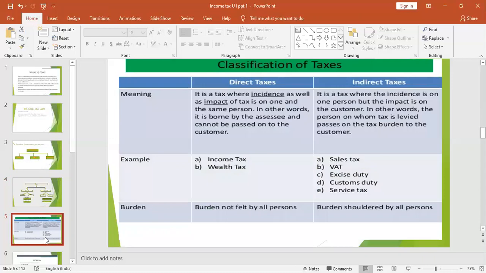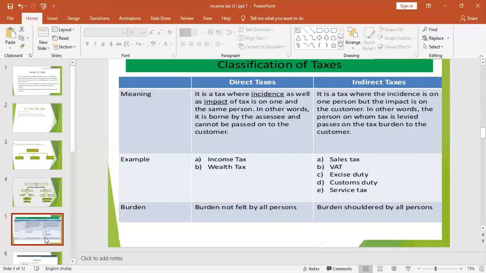And let's see the difference here. Here the burden and levy is on one particular person, that is called a direct tax, and an indirect tax is on a different person. For example, under direct tax you have income tax and wealth tax. Today we don't have wealth tax, we have only income tax.